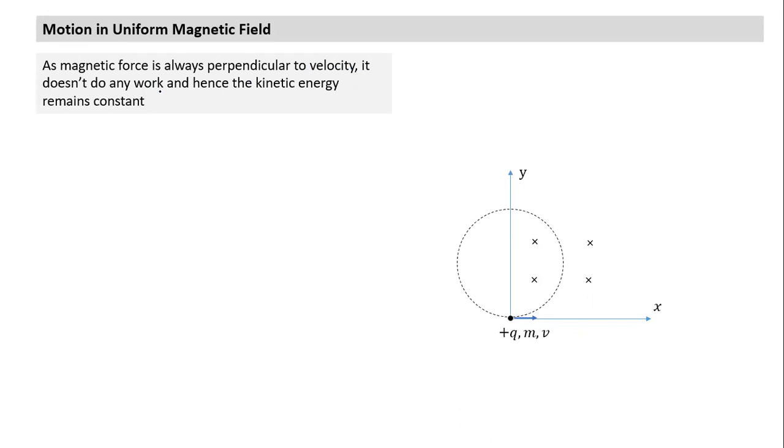Velocity is always in the direction of displacement, so force is perpendicular to displacement, work done is always zero, and it means kinetic energy remains constant. So any particle moving only under the influence of magnetic force, its kinetic energy can never change. Its kinetic energy will remain constant.